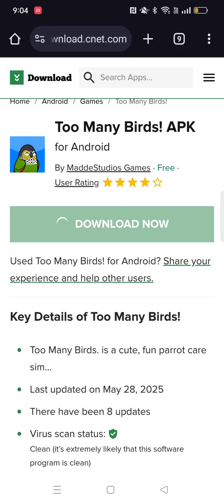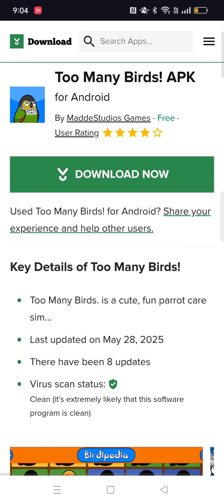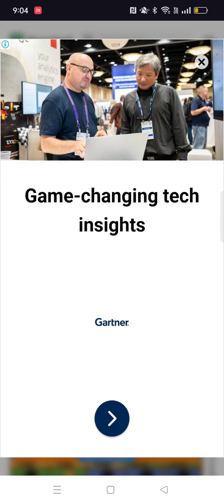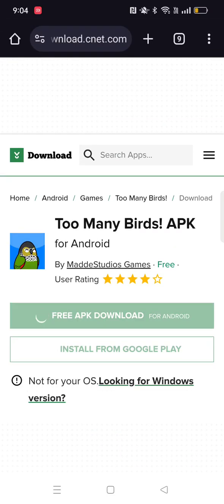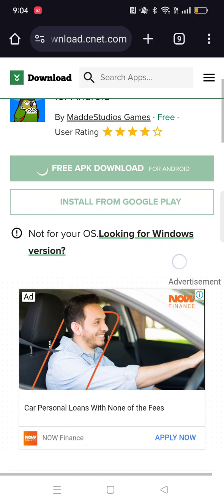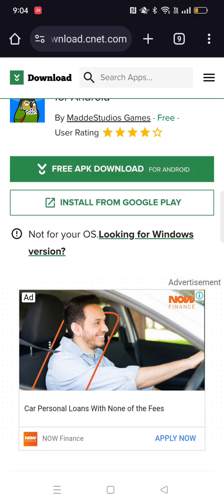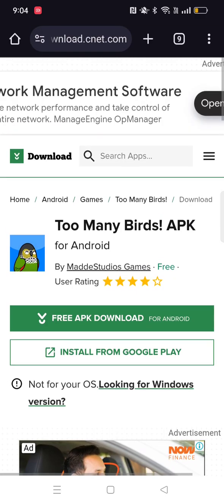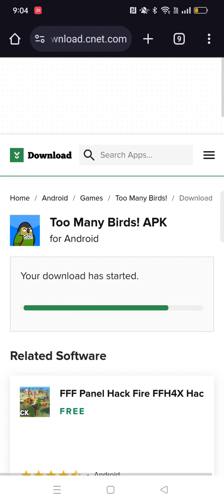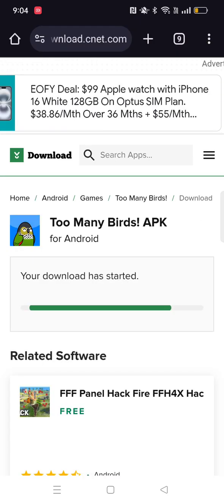then wait for it to turn green. Click download now. Click the X, then click free APK download. It'll say your download has started.